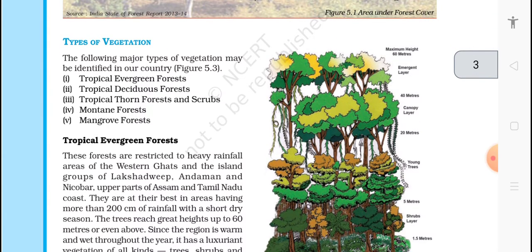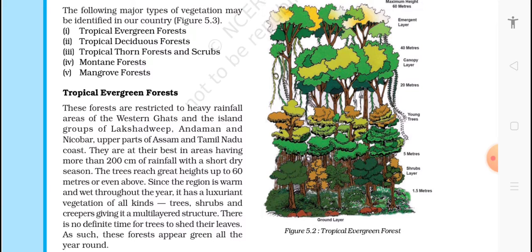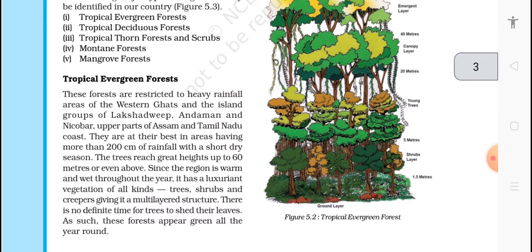And second, we have tropical deciduous forest. Here the word deciduous itself means shedding of leaves in a certain period. Now we have tropical thorn forest and scrub. These forests have thorns and scrubs. For example, in Rajasthan, the desert area, they have cactus.